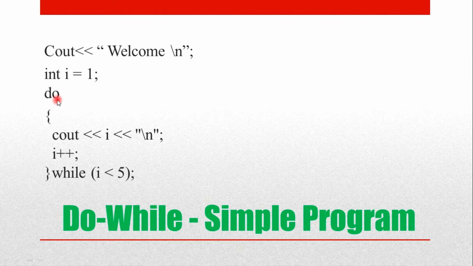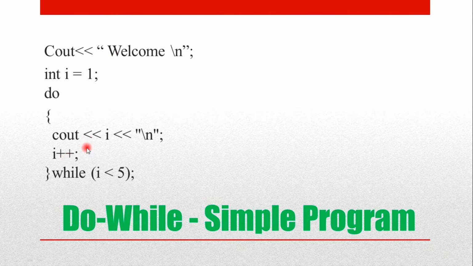Good. Now do. We are telling it to do. What to do? It enters into the body, and now you can see Cout I. What is the value of I? 1. So now 1 will be printed. And you know already what the slash n means. It comes to the next line. So after printing 1, it comes to the next line and I is incremented. So now my I value becomes 2.